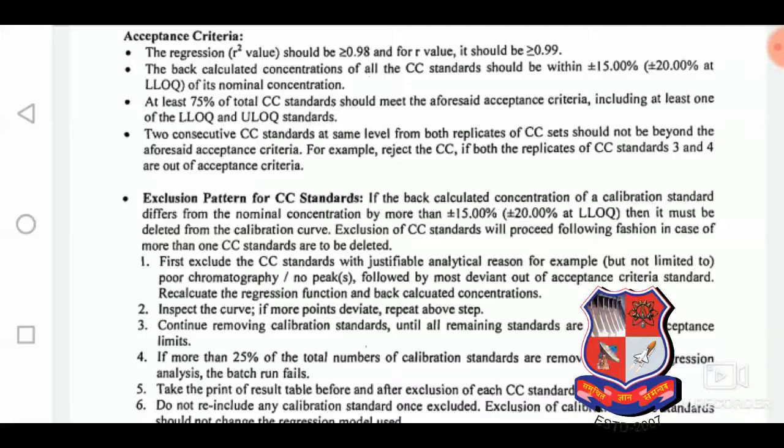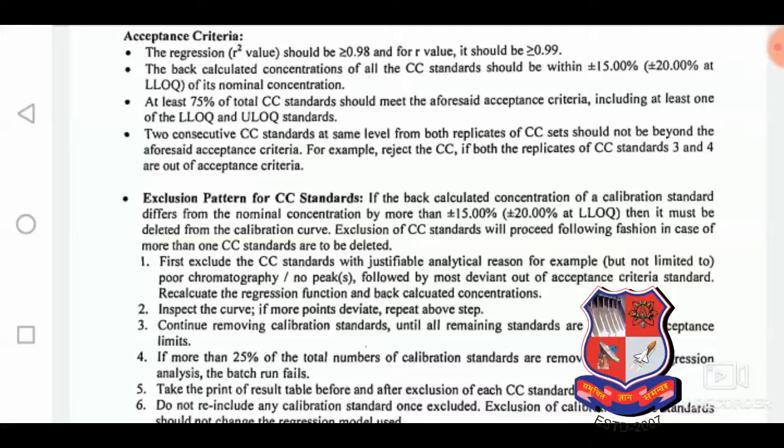Two consecutive CC standards at the same level from both replicates of the CC stats means whatever extracted samples are included in between the two consecutive CC stats. Some organizations will follow that, some will not.